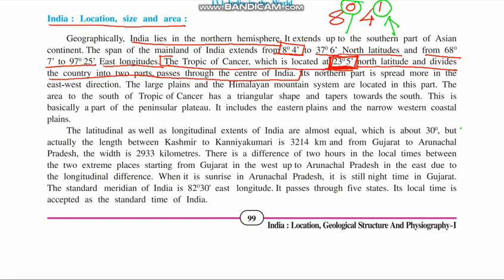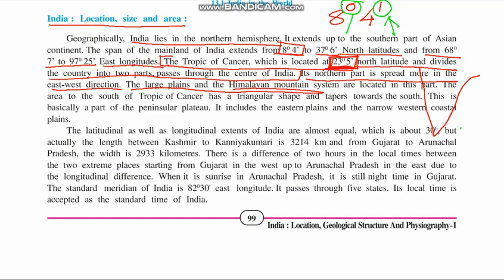See, the northern part of India is spread more in the east-west direction. The large plain and the Himalayan mountain system are located in this part. What is on the northern side of India? The Himalayan mountain system is located in that part of India. The areas to the south of the Tropic of Cancer have a triangular shape. If you see India, then at the bottom end of it there is a triangular shape.